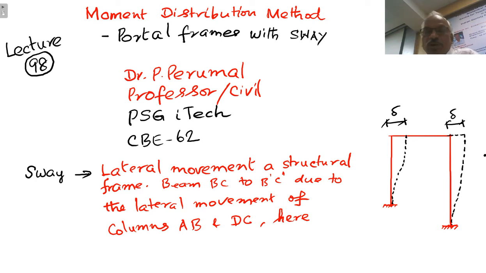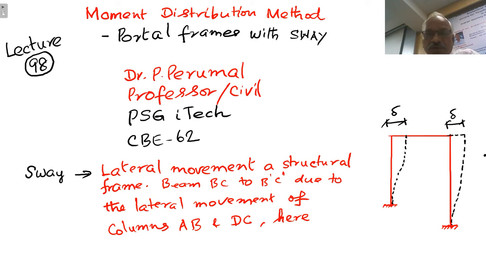Now, in lectures 91 to 97, we have introduced the method. We have discussed the basic terms like stiffness, relative stiffness, carryover, moment distribution, and all these things. Then we have discussed a few GATE problems. And then we have done some problems on continuous beams, then on structural frames, and then on portal frames. So in the last lecture, namely lecture number 97, we have discussed portal frames subjected to symmetrical